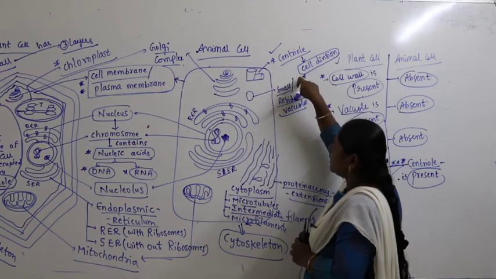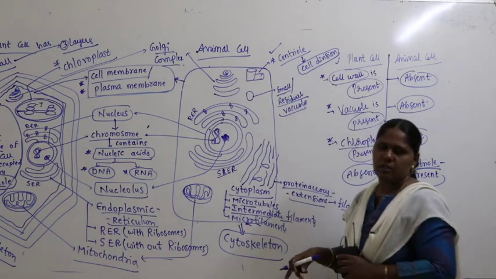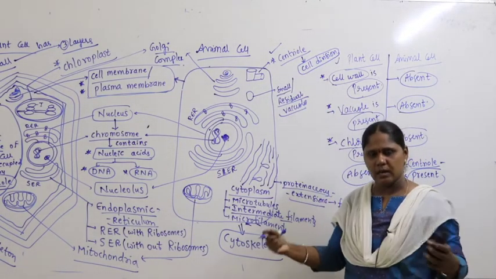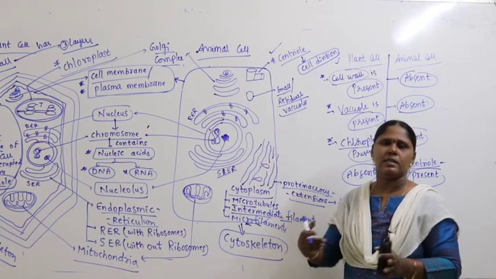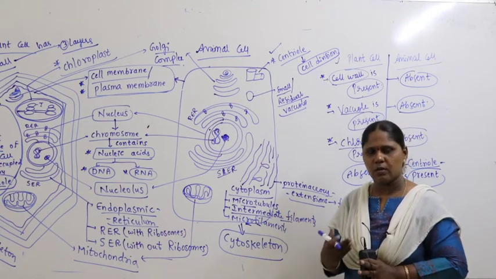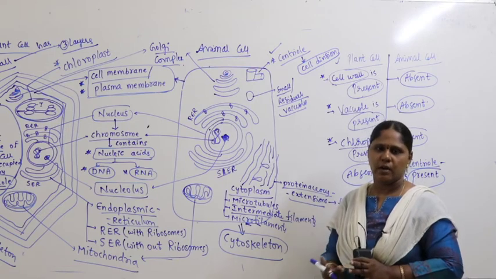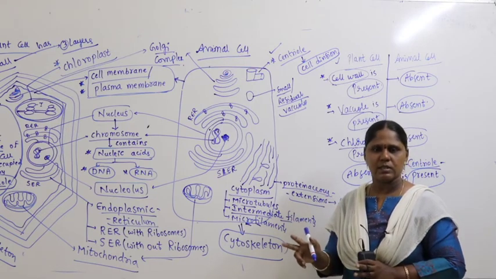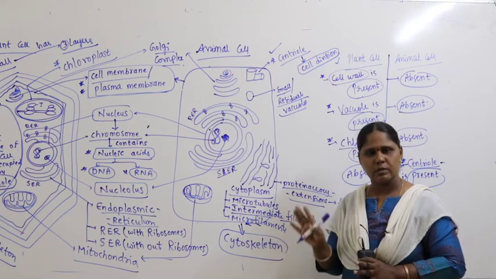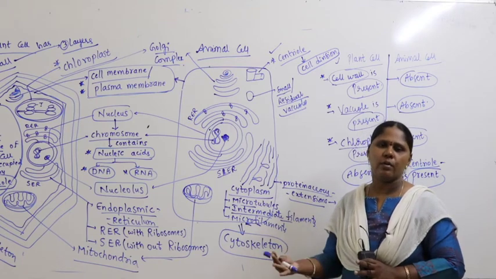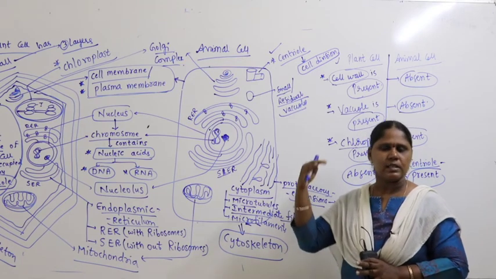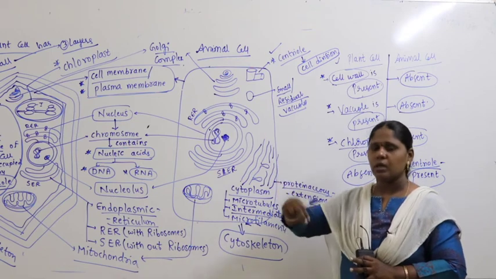Centriole plays a very important role in cell division. At the time of division of a cell into two, when cells keep on dividing in the growth mechanism, one cell will become two cells, two cells will divide and form 4 cells, 4 cells will divide and form 8 cells. The number of cells increases, so growth takes place.